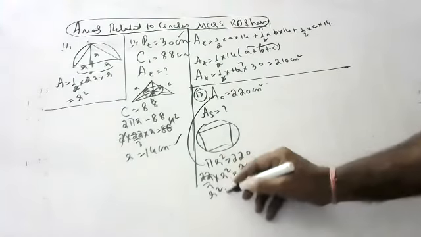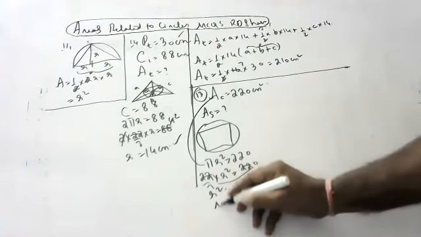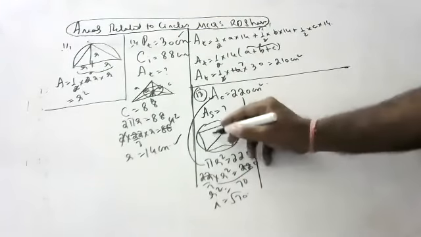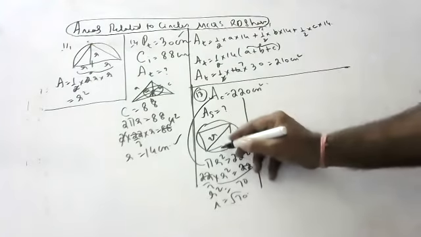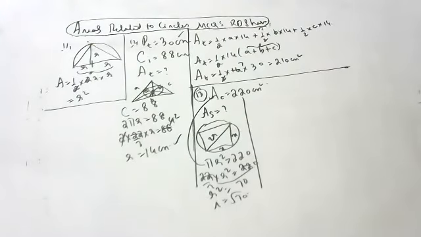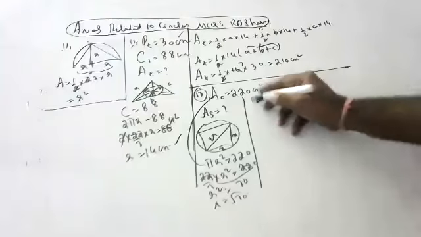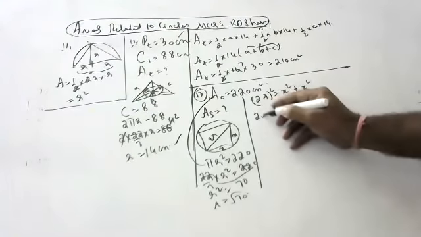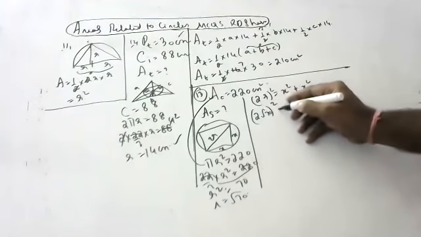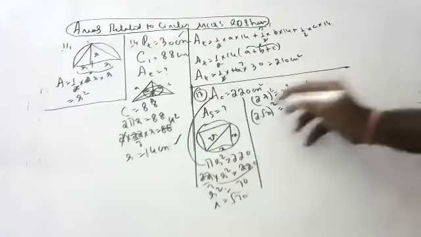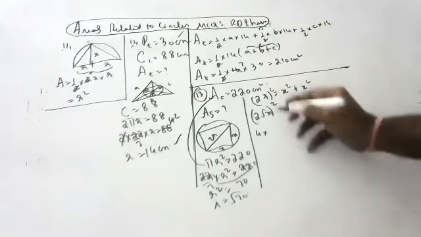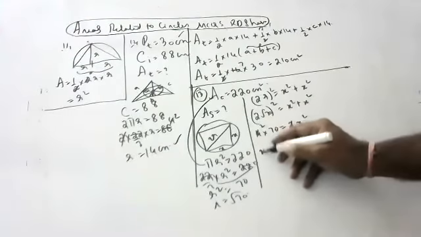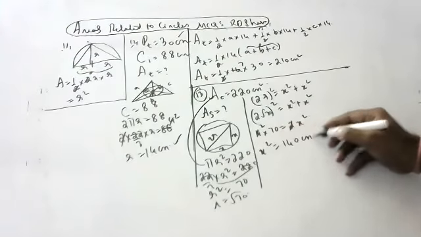So r square is equal to 70. R is equal to root of 70. Now children, see here. This is 2r, this is 2r, this is x, this is x. Let's apply Pythagoras theorem. (2r) whole square is equal to x square plus x square. 2r means 2 root 70 whole square is equal to x square plus x square. 2 square is 4, root 70 squared is 70, so 2x square. So x square is equal to 140 centimeters square.